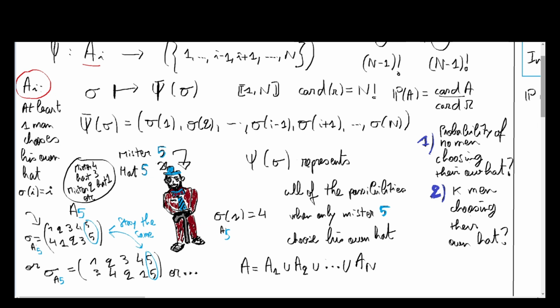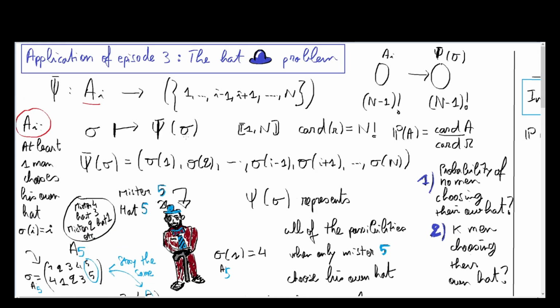We verify that we can build an application, a bijection, going from our event A_i into the set of all the permutations where sigma(i) equals i. So we don't put i here because it will always be equal to i, so it doesn't intervene.